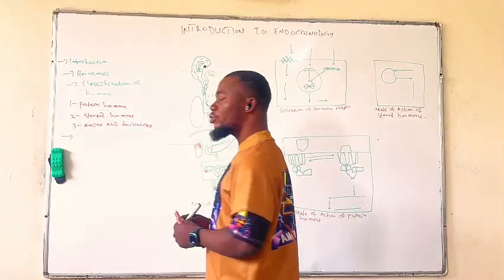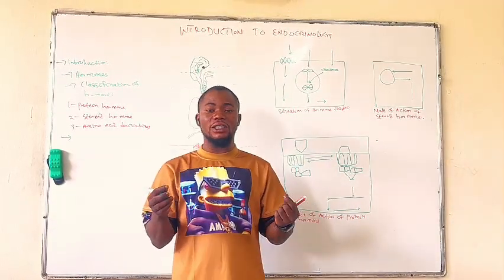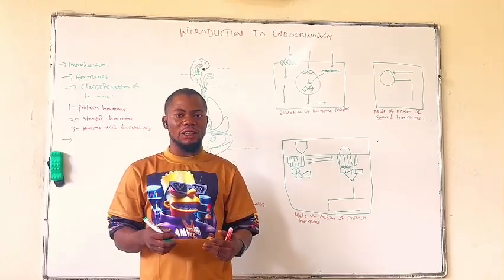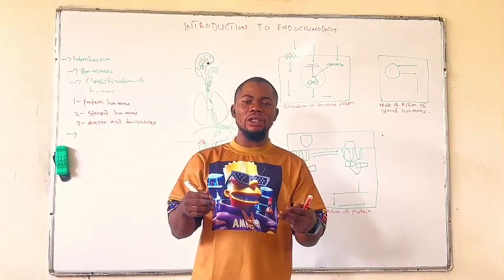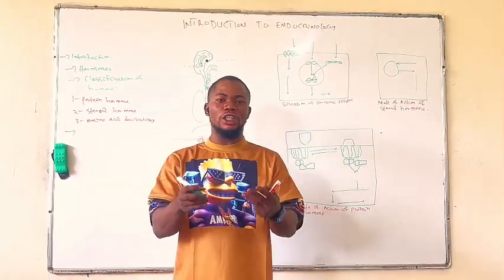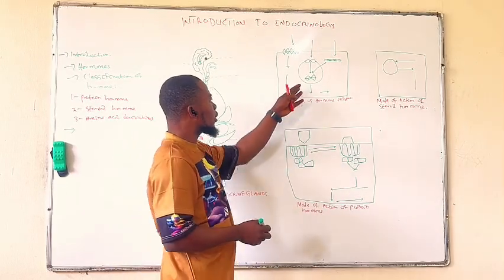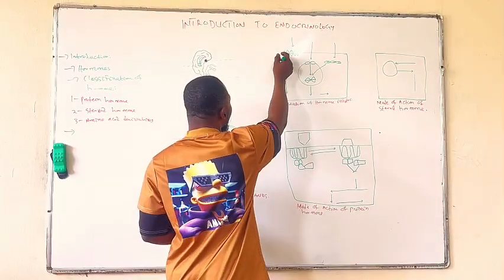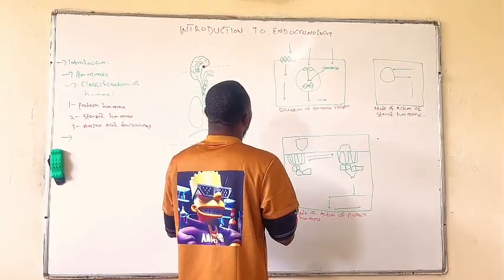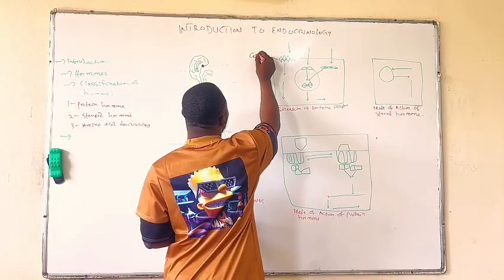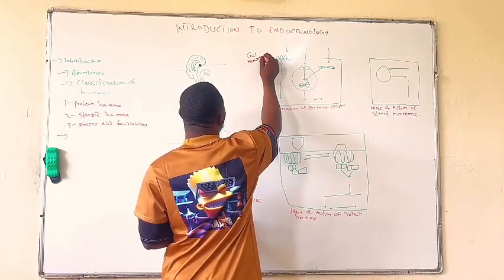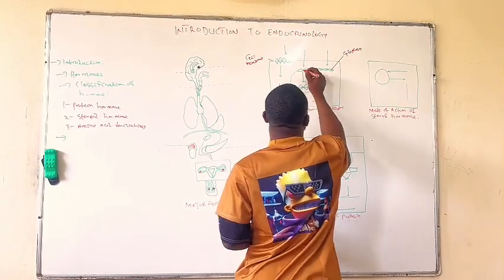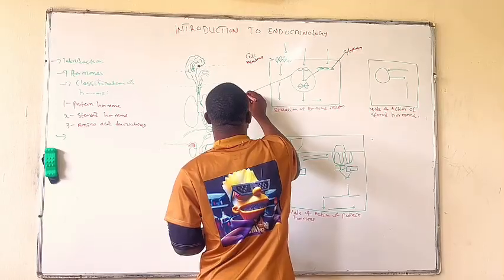Now, the situation of the receptor varies in the target cells. There are some receptors that are present in the cytoplasm. There are some receptors that are present in the cell membrane. There are some receptors that are present on the nucleus. Now, this diagram here will tell us the situations of the hormone receptors. As you can see, this is our cell membrane, here is our cytoplasm, and here is our nucleus.